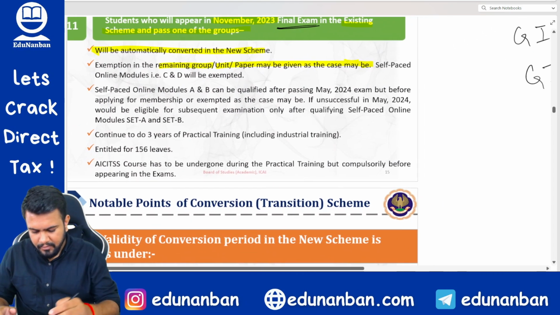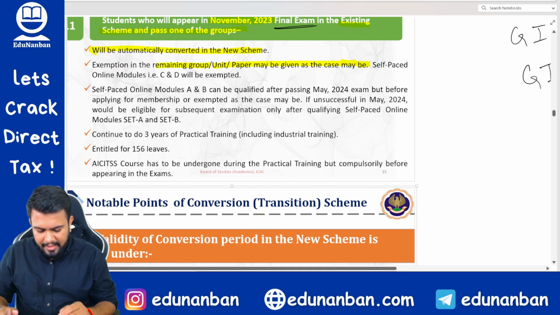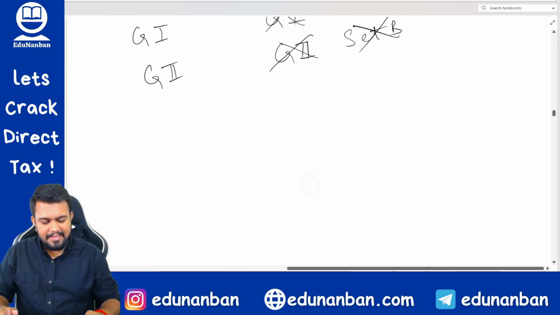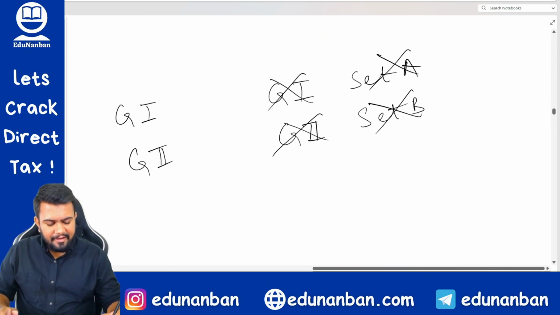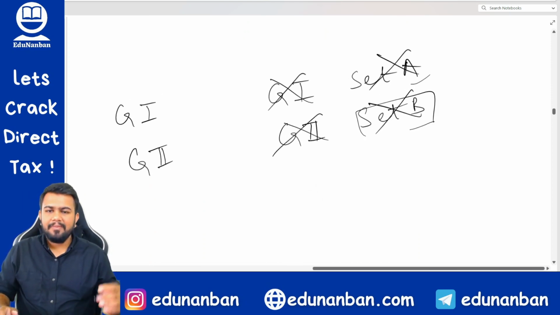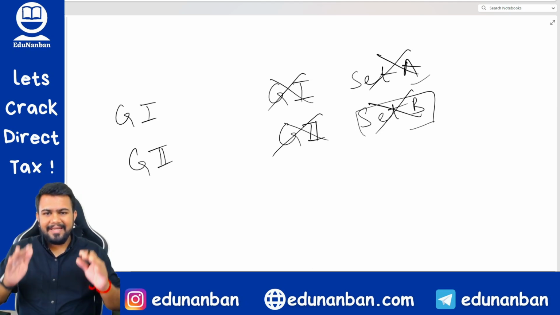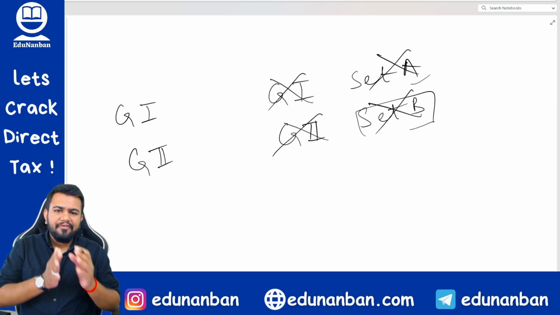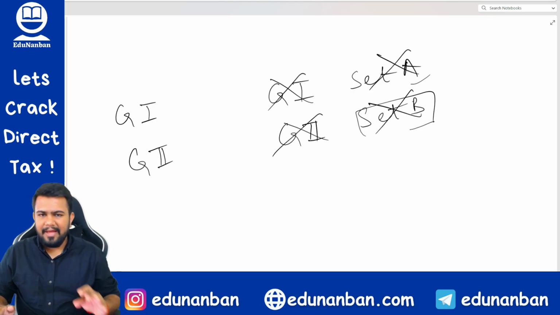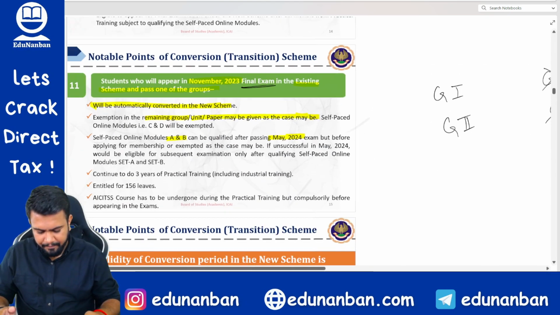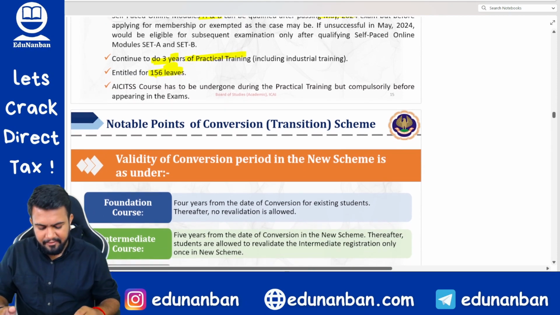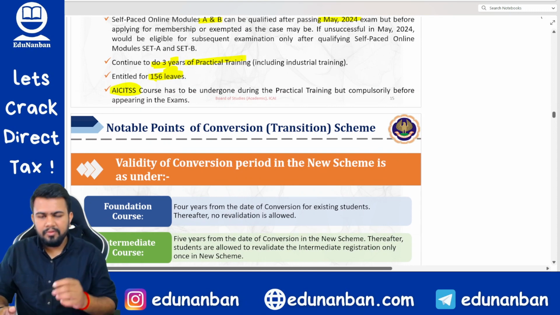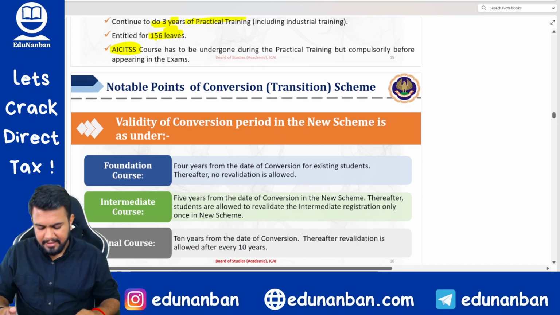Fine. So self-paced online module A and B can be qualified, and this exemption also will be there. Suppose you have to write in May 2024, and if set A or set B is applicable for you, then you can do set A or set B as the case may be after your final also, but before applying for membership. Only for May 24. Your articleship will be as usual, 3 years. You will get 156 days leave, and before the final, you have to complete your AICITSS.